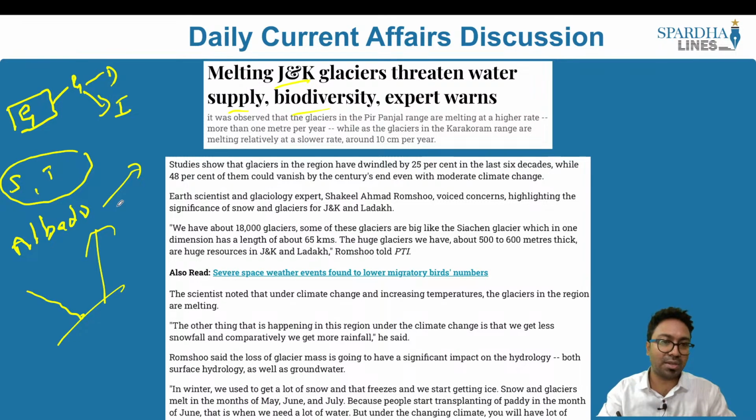This could also lead to an increase in the sea water as well. These are some of the drawbacks when it comes to glacier melting. So what are the measures that we may have to take? One is with respect to growing more trees in that particular area. So what we have to control is deforestation.